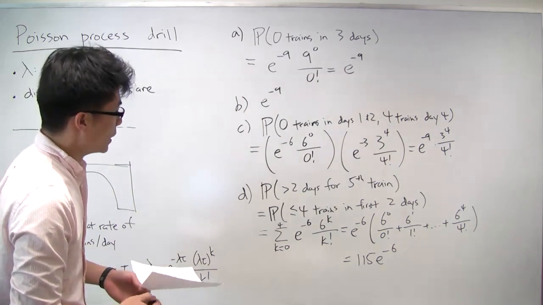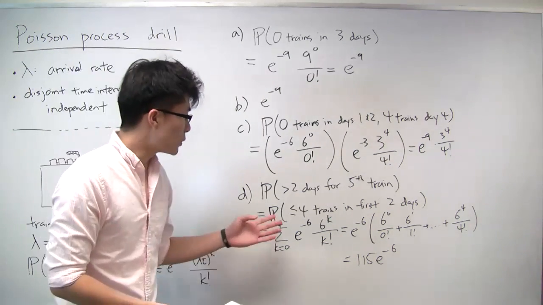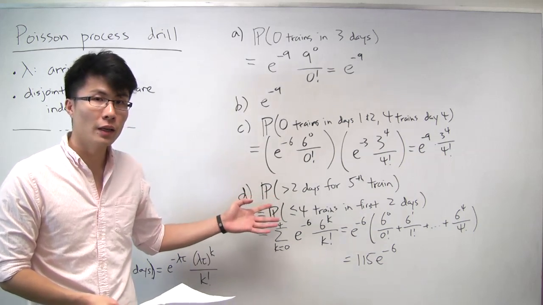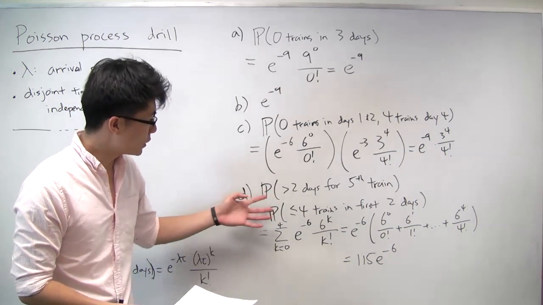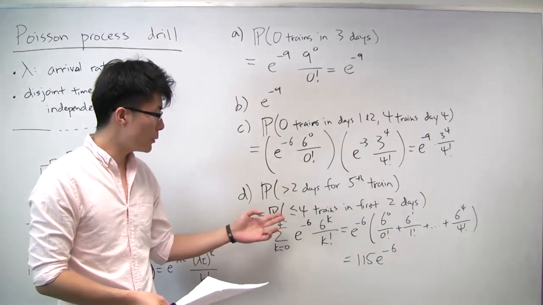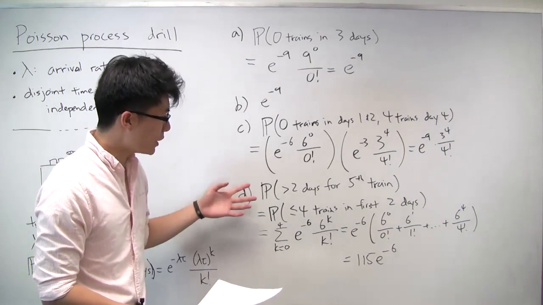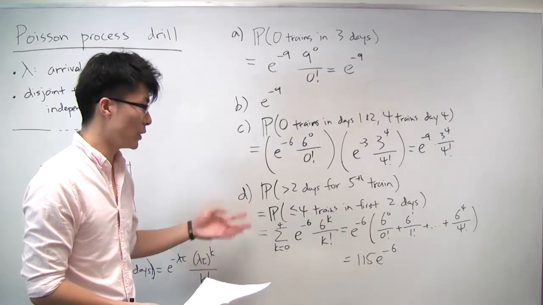OK. So this last problem just demonstrates that there are multiple ways of framing any particular problem. You can frame it in terms of arrival times, or you can frame it in terms of the number of arrivals. And depending on the situation, maybe one way is easier than the other one.